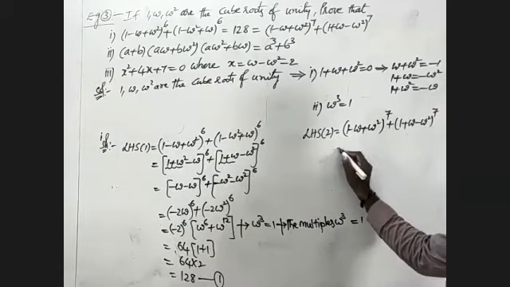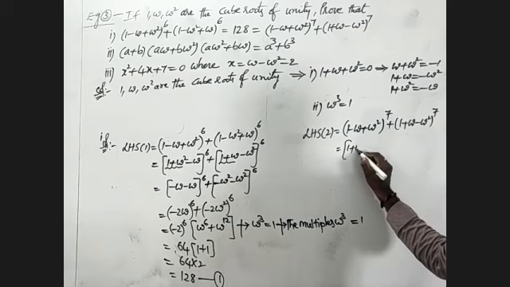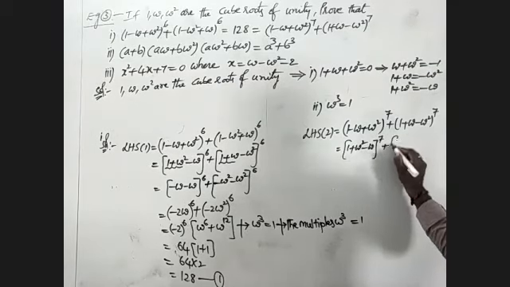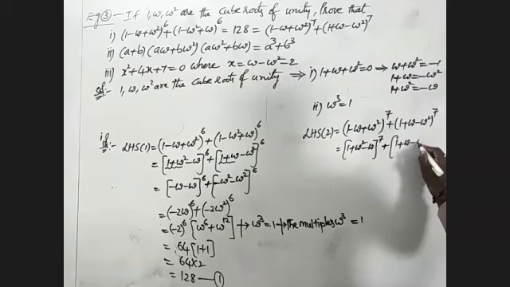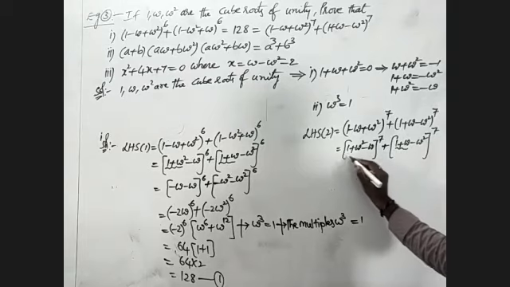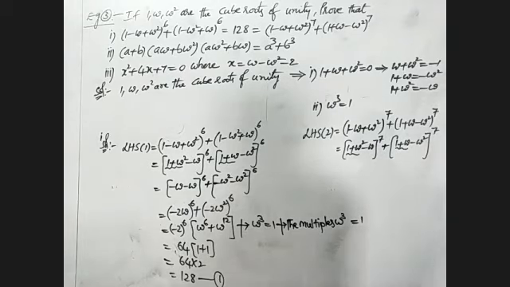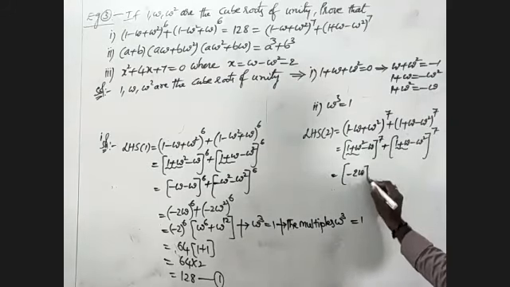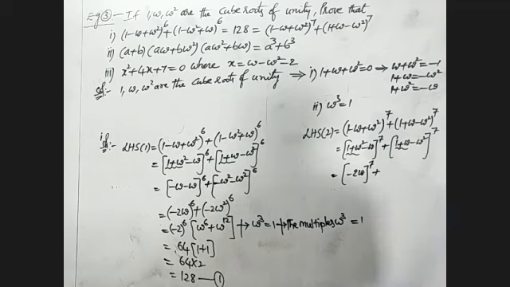Here, first we'll write (1 plus omega square minus omega) whole power 7 plus (1 plus omega minus omega square) whole power 7. This is 1 plus omega, this is 1 plus omega square. 1 plus omega square, minus omega, minus omega minus omega is minus 2 omega, whole power 7 plus.